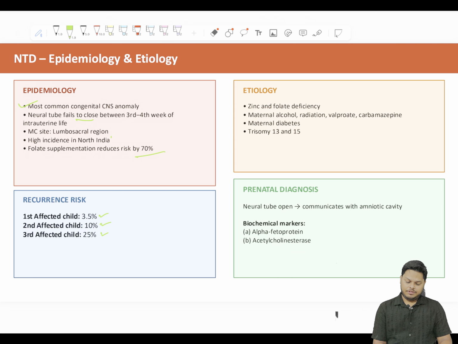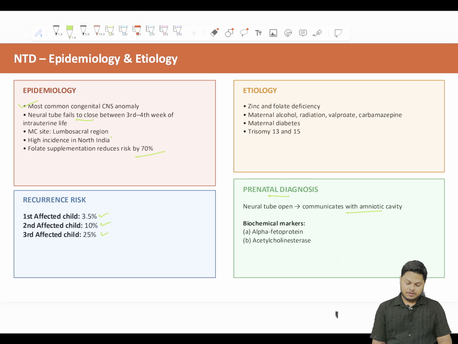Etiology: zinc and folate deficiency, maternal alcohol, radiation, valproate ingestion, carbamazepine. Valproate and carbamazepine are the drugs that contribute to neural tube defects. Maternal diabetes, trisomy 13 and 15. Prenatal diagnosis, how will we diagnose this prenatally? The neural tube is open and communicates with the amniotic cavity. The biochemical markers that will help us detect neural tube defects antenatally are alpha fetoprotein and acetylcholinesterase.